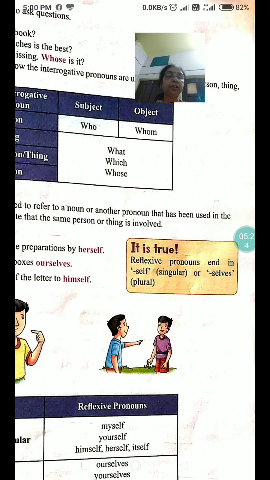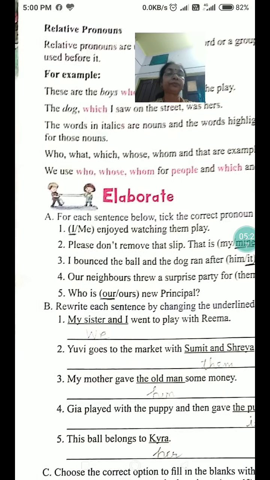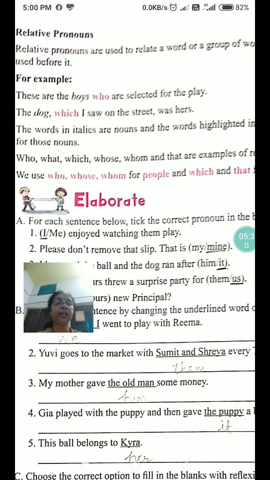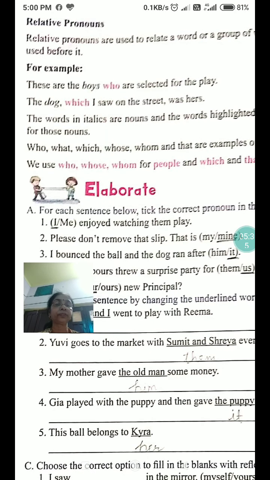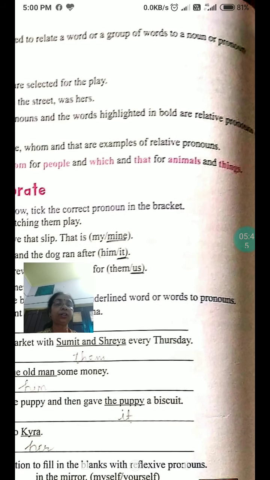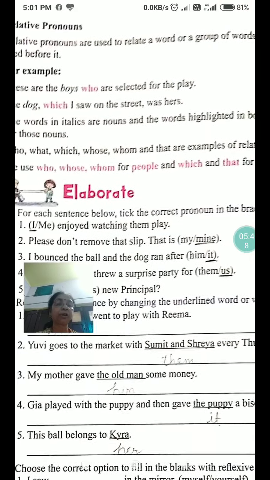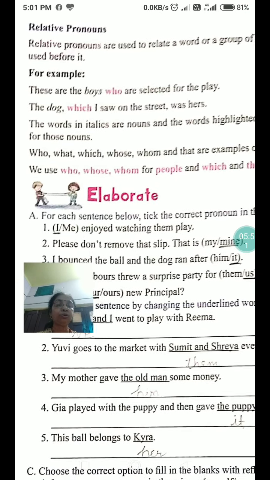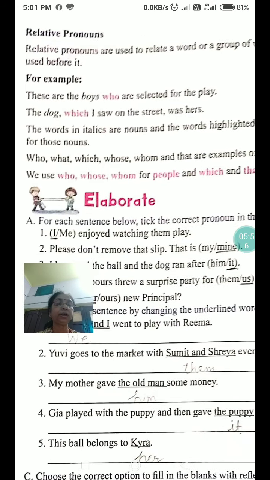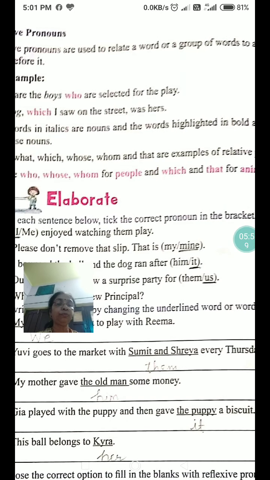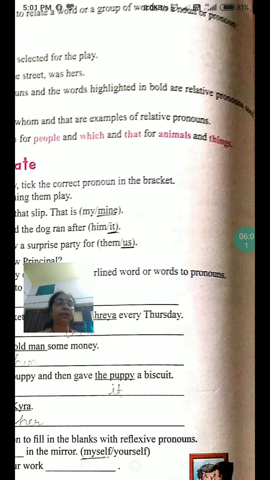Now, relative pronouns. Relative pronouns are used to relate a word or a group of words to a noun or pronoun used before it. For example, these are the boys who are selected for the play. The dog which I saw on the street was hers. The words in italics are nouns and the words highlighted in bold are relative pronouns. For these nouns, who, what, which, whose, whom and that are the examples of relative pronouns. We use who, whose, whom for people and which and that for animals and things.